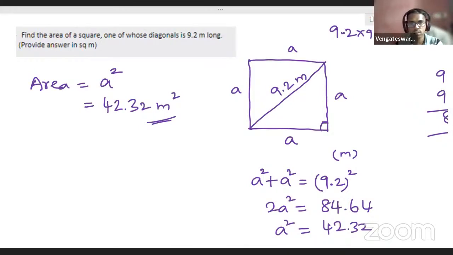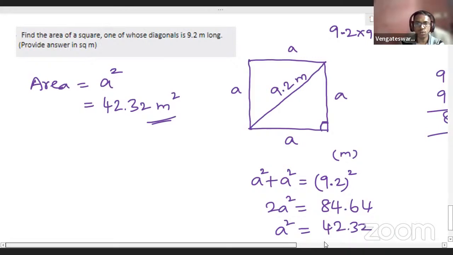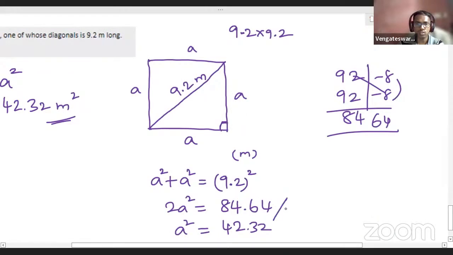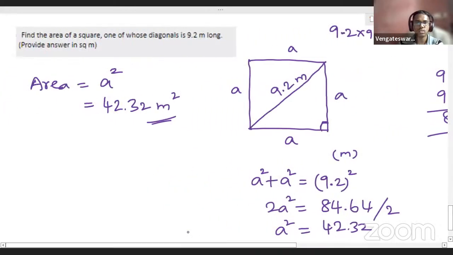Is that clear? So using Pythagoras theorem, you related A square plus A square equal to 9.2 square. That means 2A square equal to 84.64, means A square equals that divided by 2. It is not a very difficult number to divide. 8 by 2 is 4, 4 by 2 is 2, everything is easily divisible. So 42.32. That is your answer, and you will get your answer in meter square only, because it is in meter, area will be meter square. Students, is that clear?